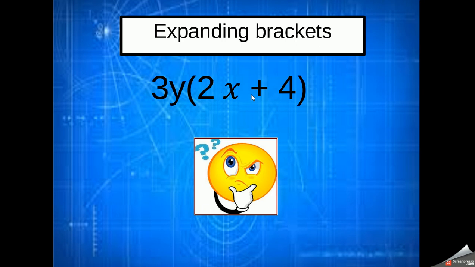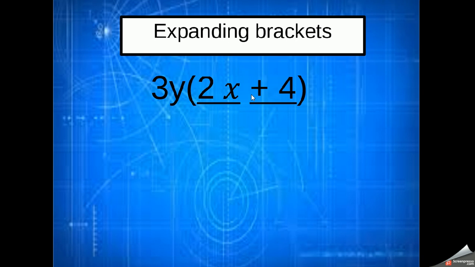Okay, now we go in a little bit more complicated. We've actually got a different variable inside to the outside. We've got a y outside and x inside. We're actually multiplying not just by 3 now, we're multiplying by 3y. But you can multiply variables together. We don't necessarily get a number, but we can expand it. So I follow the same rule. Remember, it's all the same rules and patterns.